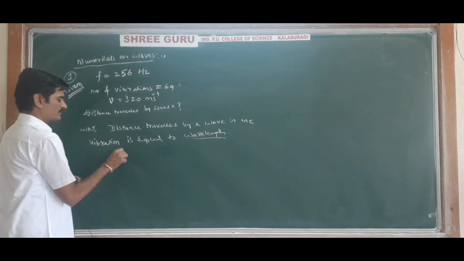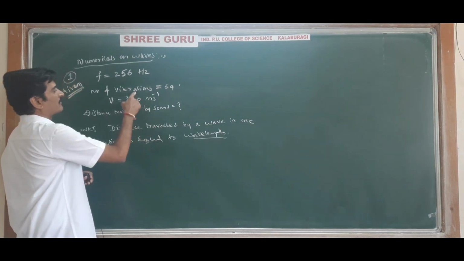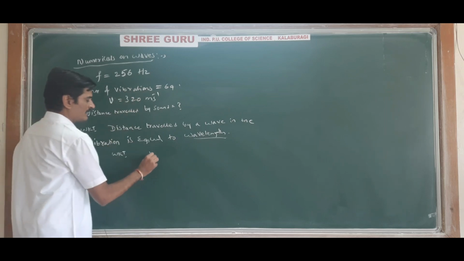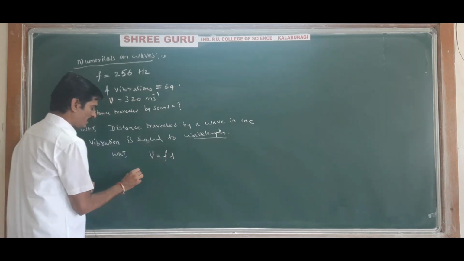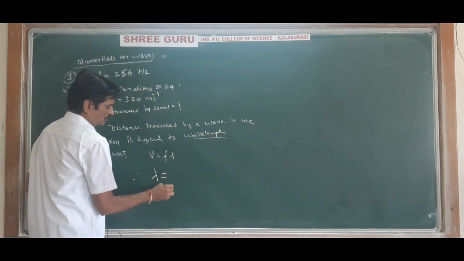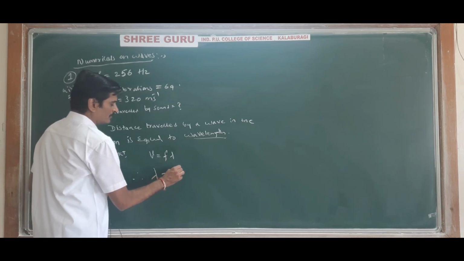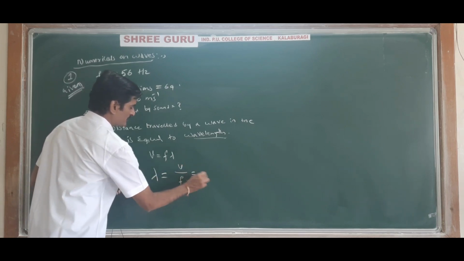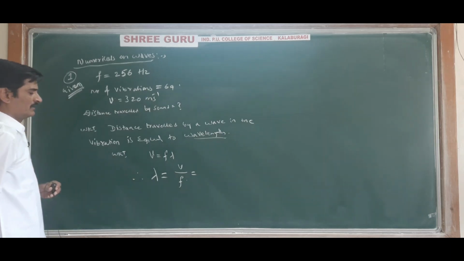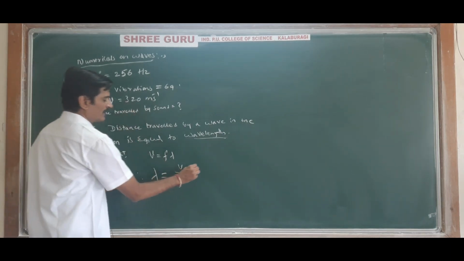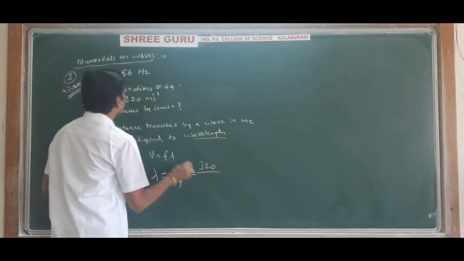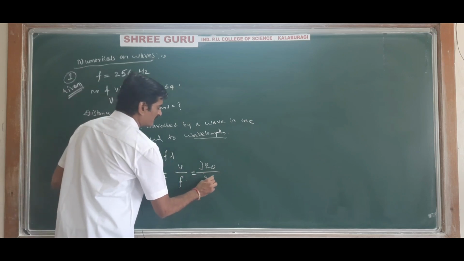And we know the formula for wavelength, frequency and velocity: V is equal to F lambda. Therefore lambda is equal to V divided by F. V is velocity of sound, 320, and frequency is 256.